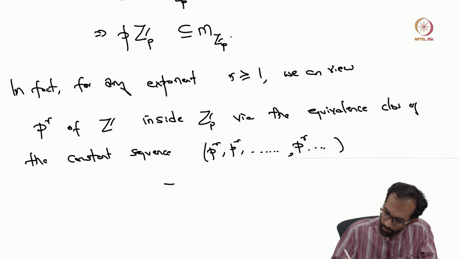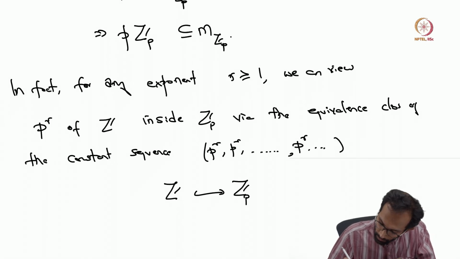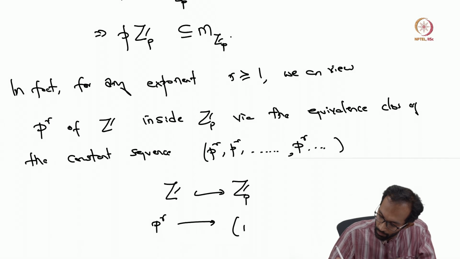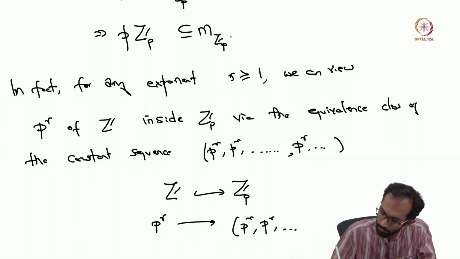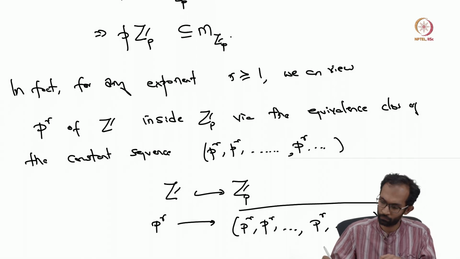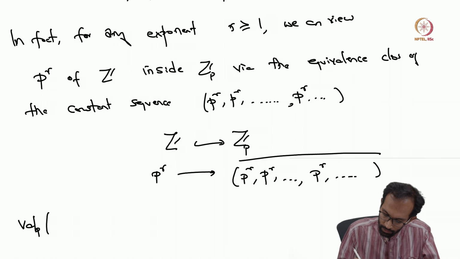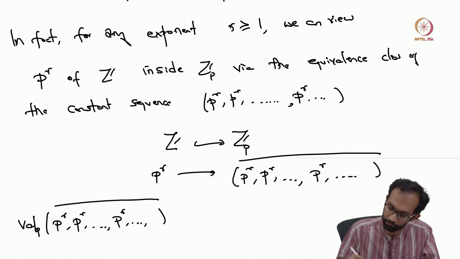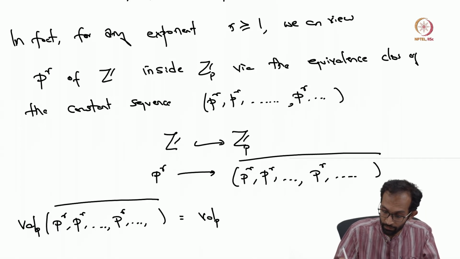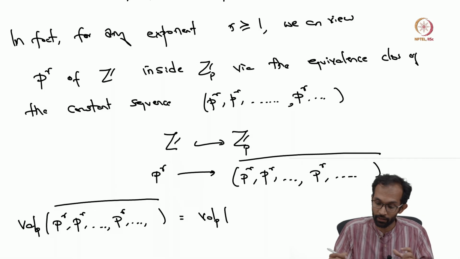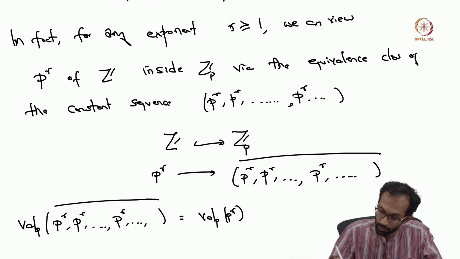So again, we have this inclusion Z into Z_p, and p to the r just maps to the equivalence class of the constant sequence p to the r. And again, the valuation of this constant sequence, every element is p to the r, so you can take the valuation of any element, and that's just r.